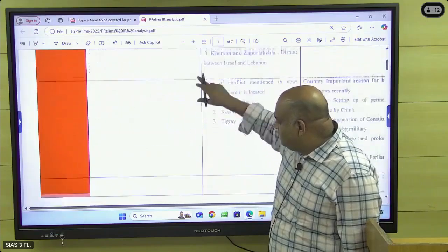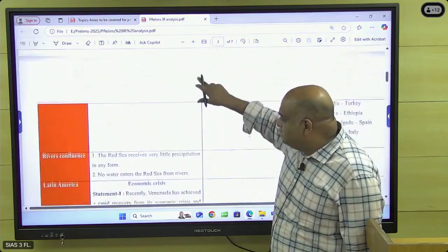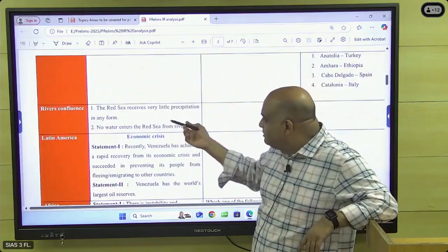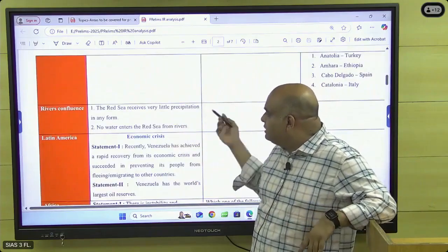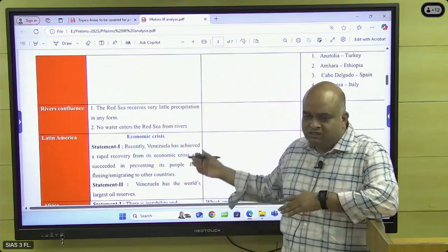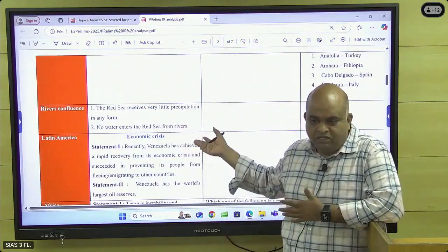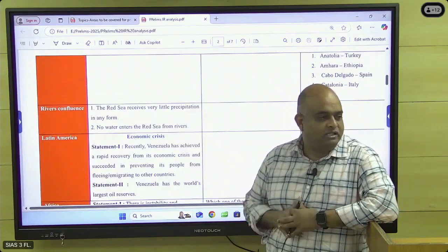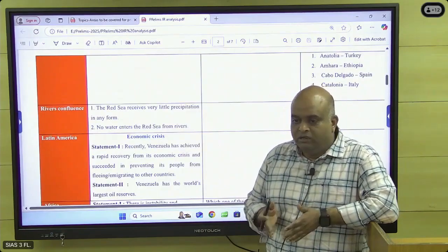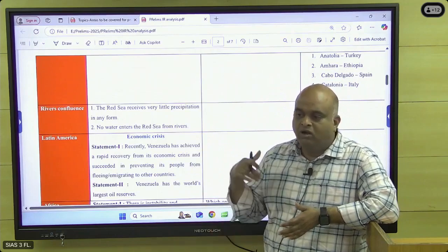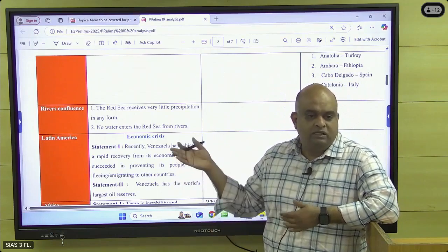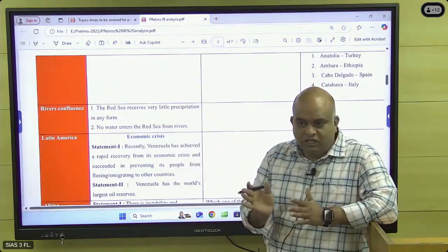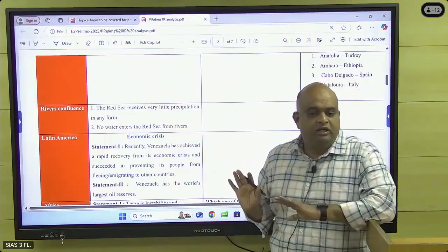And then the next question came based on a sea, okay? The Red Sea receives very little precipitation in any form. No water enters the Red Sea from rivers. So this is a geography question, climatology based question, okay? But you see, the Red Sea was a hot topic in bilateral last year. The Houthi rebels were firing rockets on the ships going through the Red Sea, the Hamas and then the Israel-Palestine issue. Because of that, the Red Sea was in news.